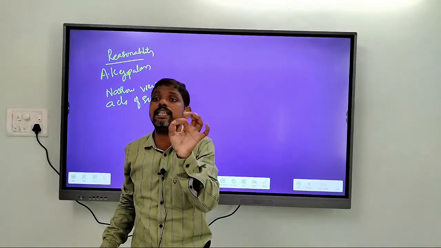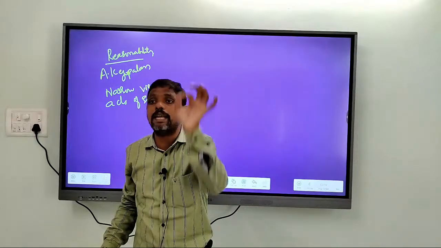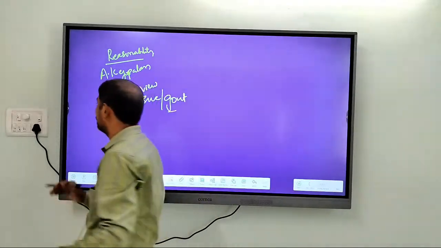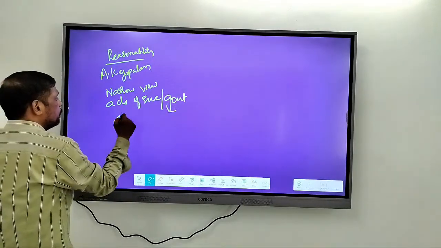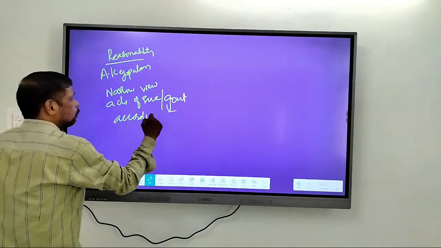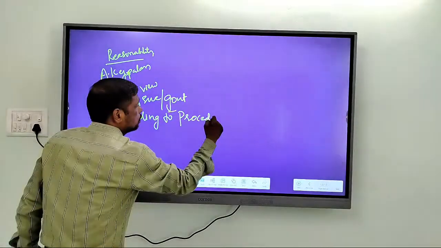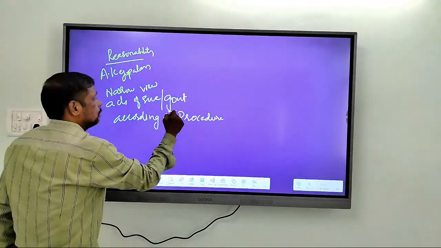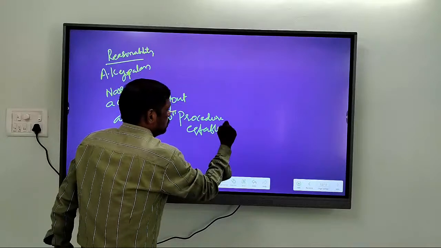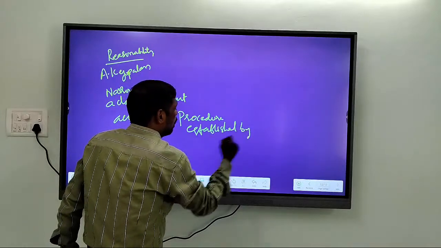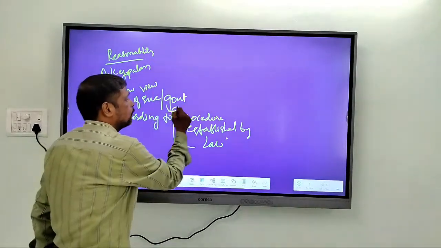every restriction that is imposed by the government is according to the procedure established by law. Right? So, every restriction that is imposed by government should be according to what? It should be according to procedure established by law. So, which is clearly mentioned in our constitution.